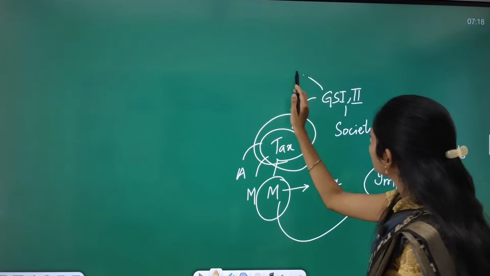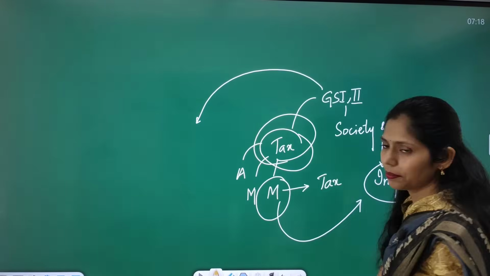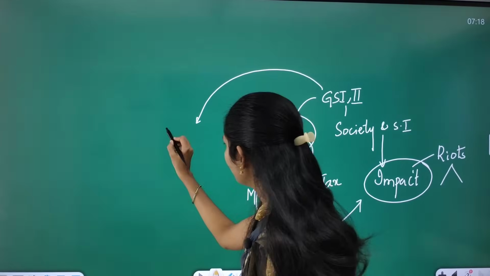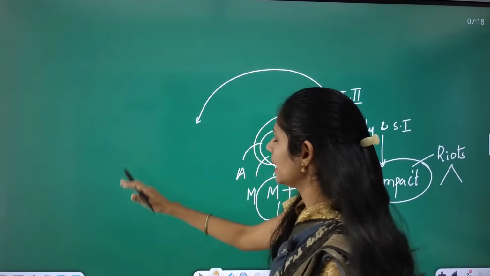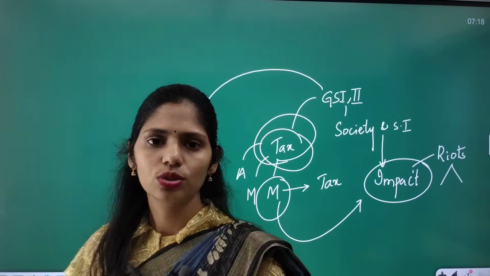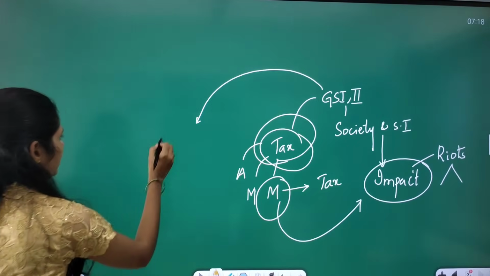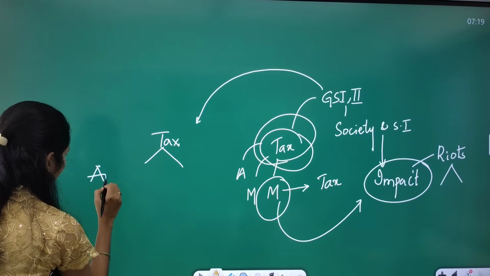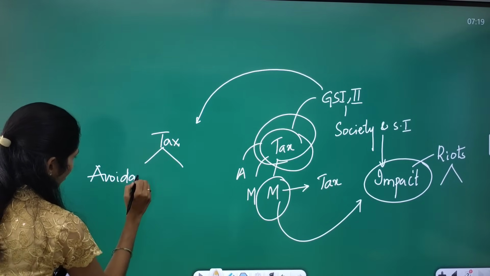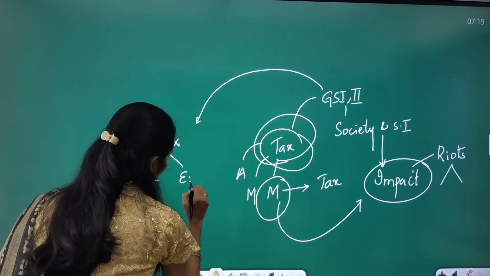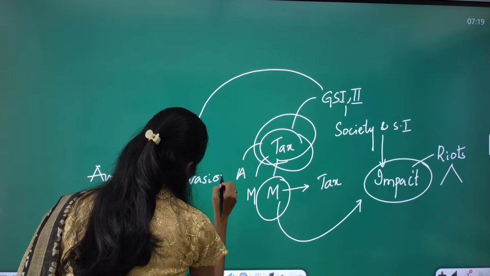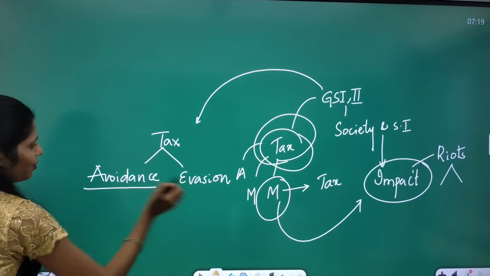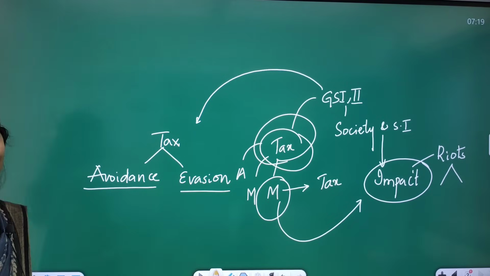And next, you can also think about the present times. In paying taxes, we have two types of concepts: avoidance of tax and evasion of tax.